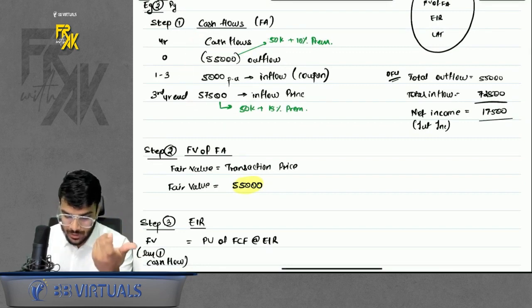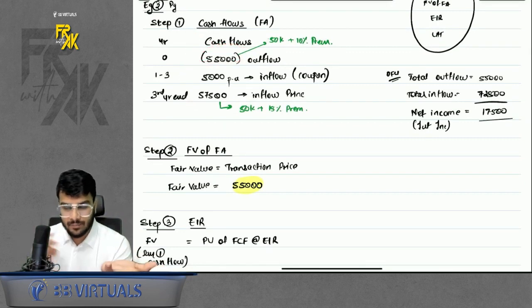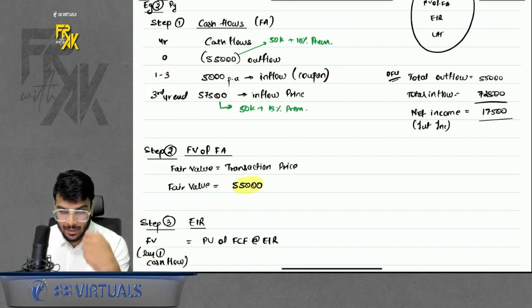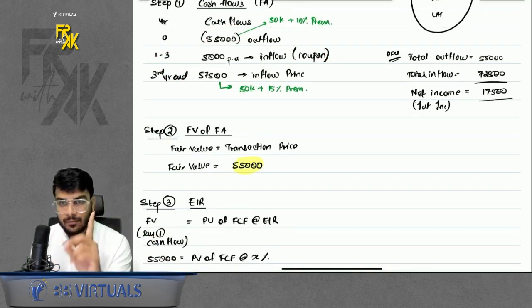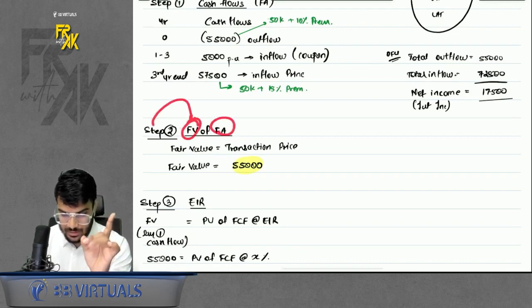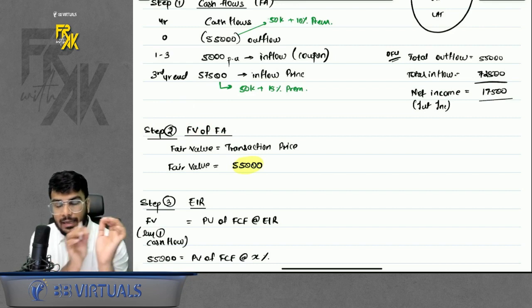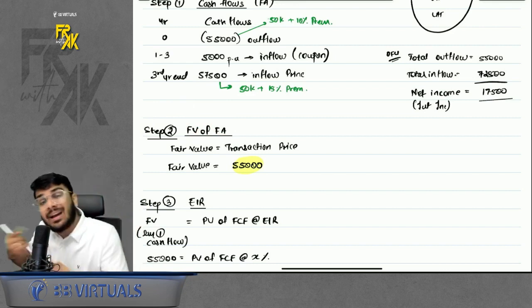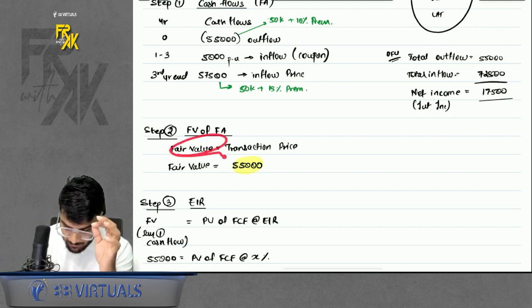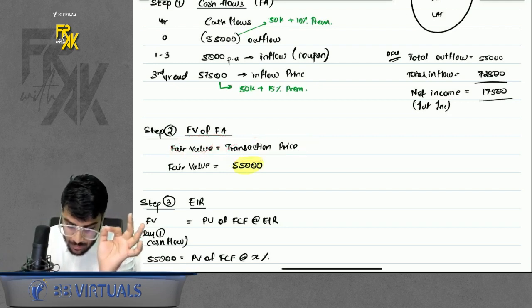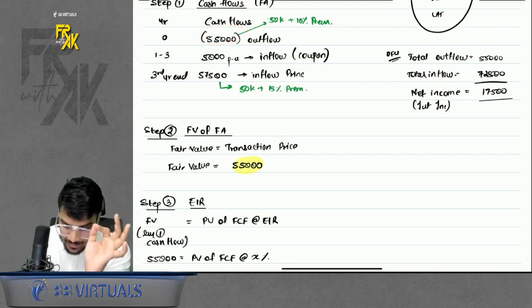So in this question, on day one I will invest. Over the period I will receive a coupon, and then I will receive my principal repayment at a premium, right? This is my step number 1, cash flows. Now step number 2, fair value of financial asset. Because it falls in none of the 3 cases, you will not compute the fair value, you will assume the fair value. Assume the fair value to be equal to the transaction price. So your fair value in this case will be equal to the day 1 inflow or outflow. This is nothing but the transaction price. So that will be 55,000.